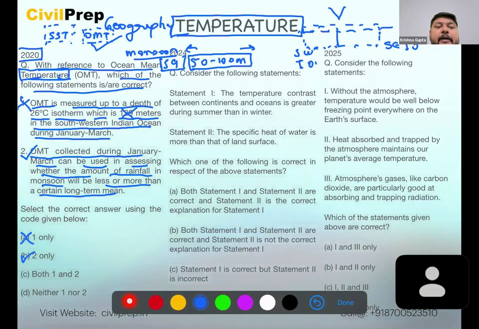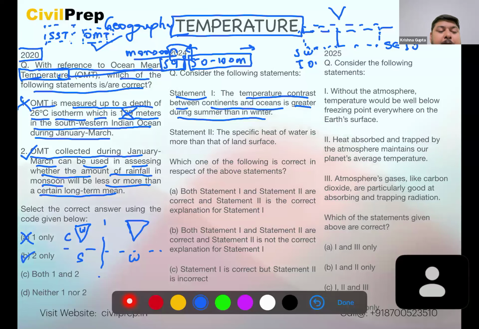During summer and during winter, the land is warmer and comparatively the ocean is cooler. The temperature over the land is around 30 degrees Celsius on average, while during the winter season, it is around minus 10 degrees Celsius or it can be 0 degrees Celsius.